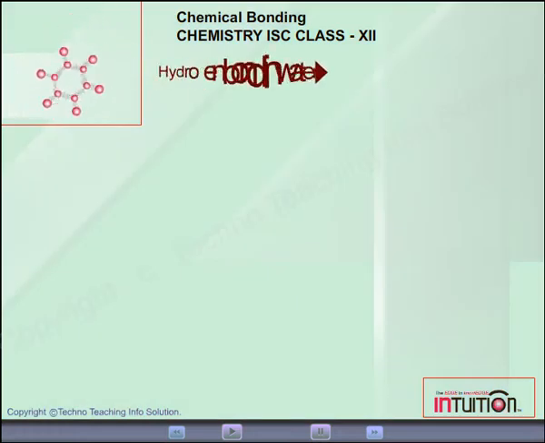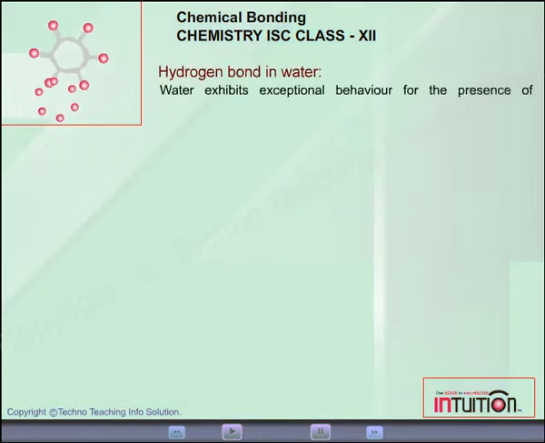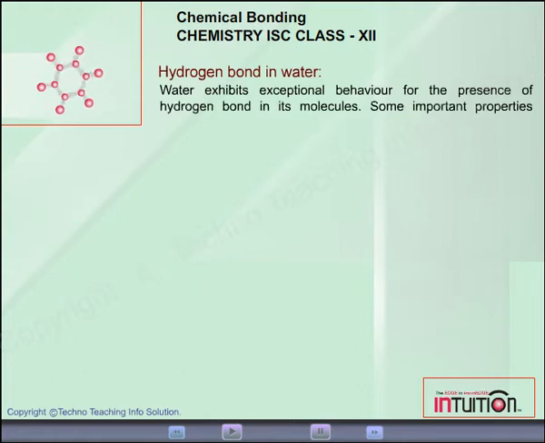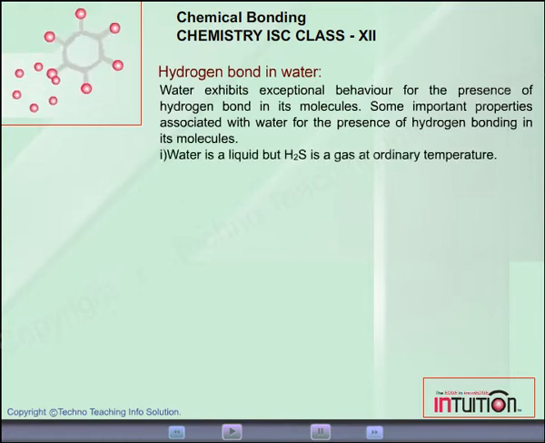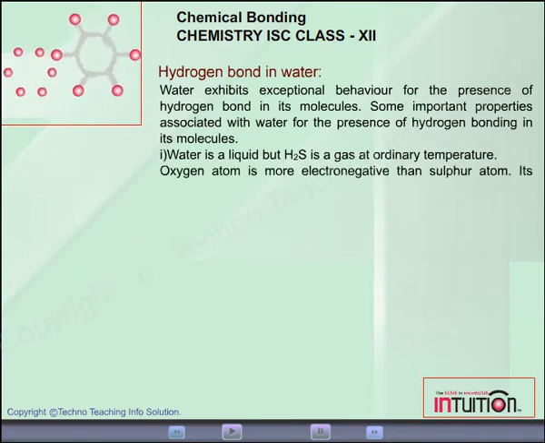Hydrogen bond in water. Water exhibits exceptional behavior due to the presence of hydrogen bonds in its molecules. Some important properties are associated with water for the presence of hydrogen bonding in its molecules. 1. Water is a liquid but H2S is a gas at ordinary temperature. The oxygen atom is more electronegative than the sulfur atom.